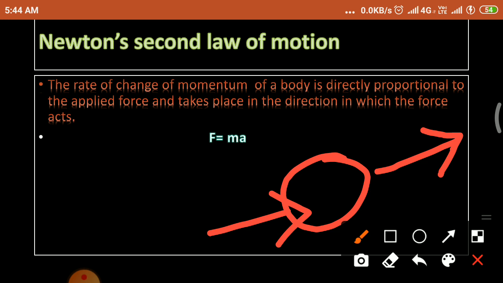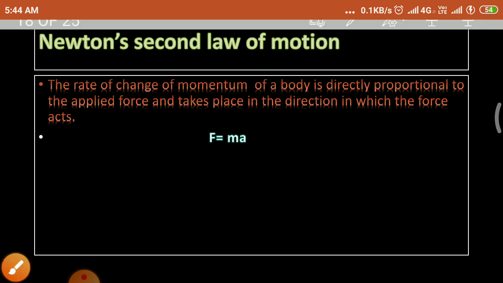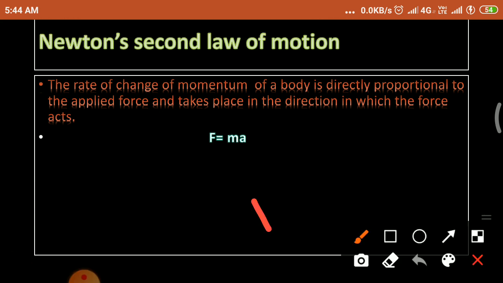When the object moves, it has momentum. This momentum is directly proportional to the applied force. If you give more force, the momentum is more. So the force is directly proportional to the momentum. So we can say that F equals ma.